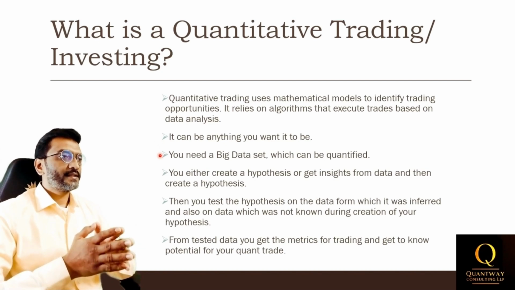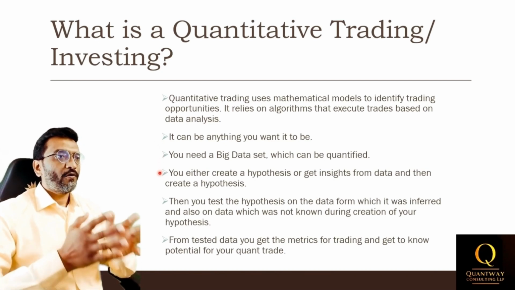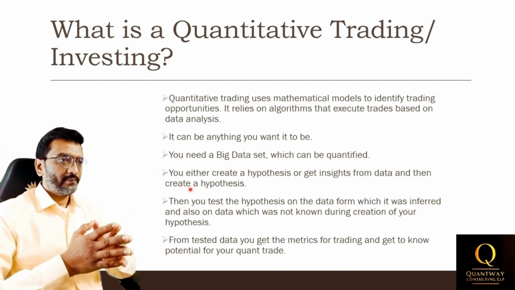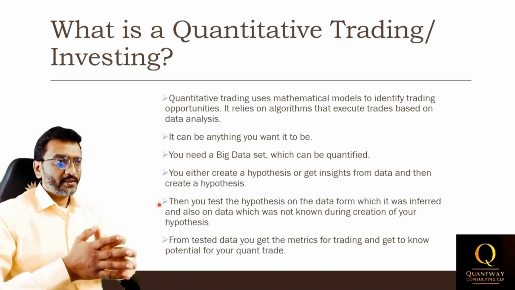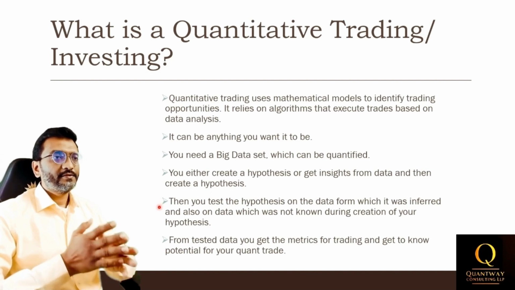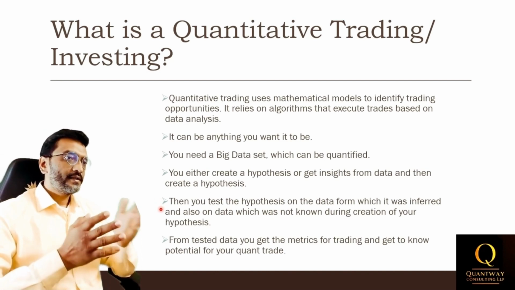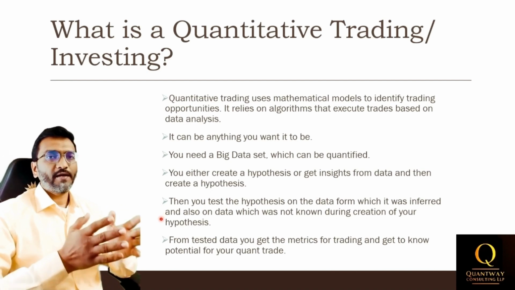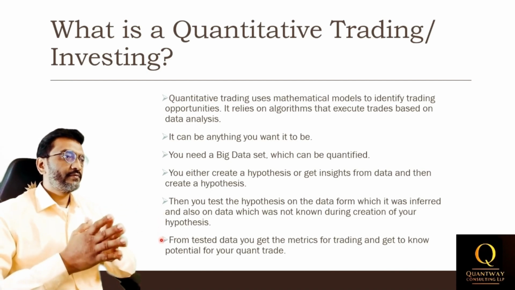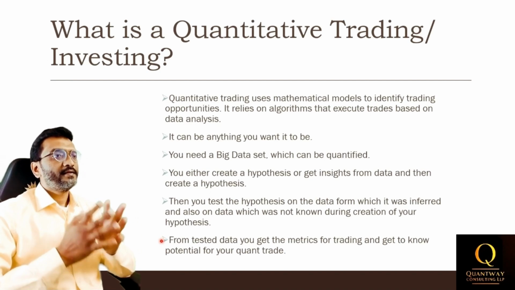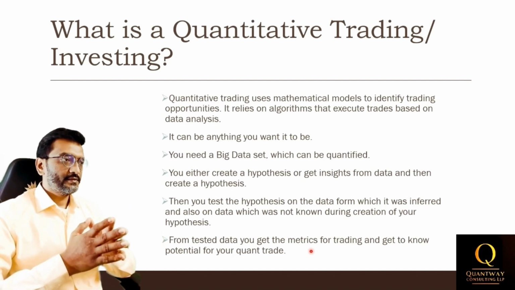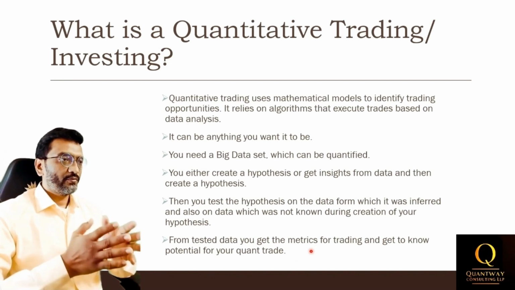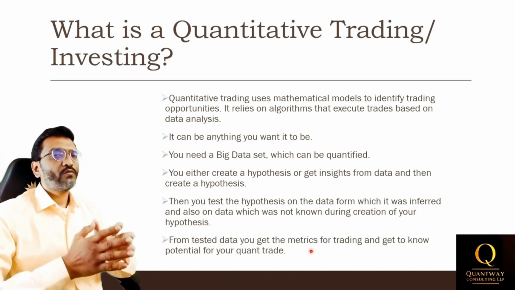The process typically starts with forming a hypothesis or extracting insights from data. This hypothesis helps you define a set of trading rules, which can then be tested on historical data, either the same dataset used to generate the hypothesis or a separate dataset which is unseen for validation purposes. Once the trading rules are applied to the historical data, the next step is to develop performance metrics to evaluate the success of the strategy. By systematically quantifying your rules and results, you engage in quantitative trading.